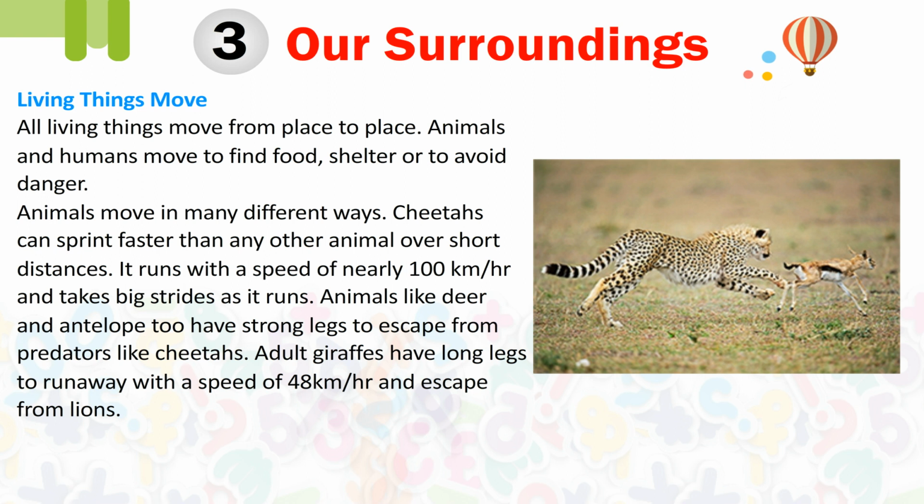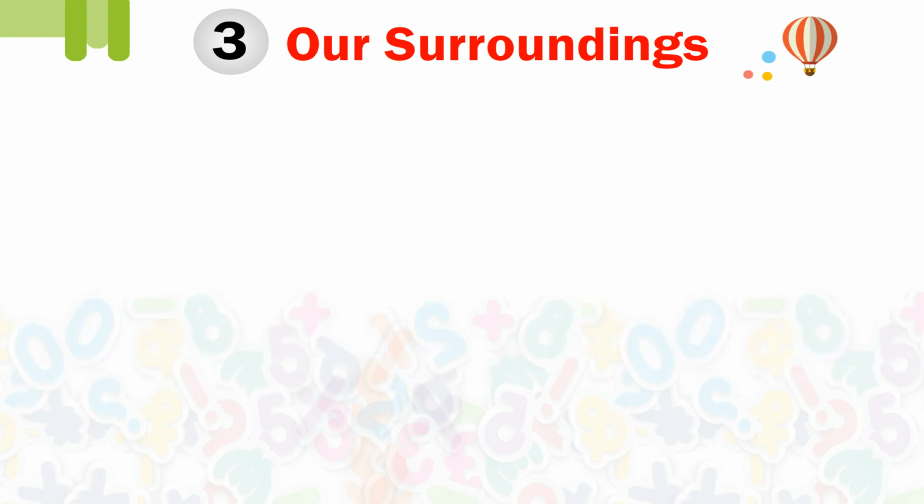Animals move in many different ways. Cheetah can sprint faster than any other animal over short distances. It runs with a speed of nearly 100 kilometers per hour and takes big strides as it runs. Animals like deer and antelope too have strong legs to escape from predators like cheetahs. Adult giraffes have long legs to run away with a speed of 48 km per hour and escape from lions.